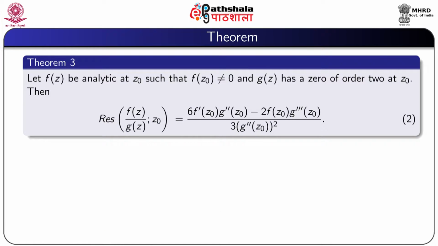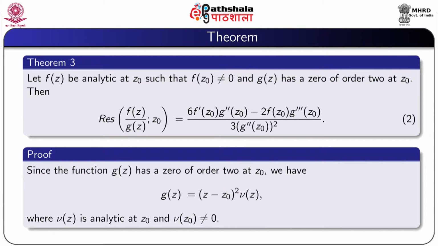So, another result: let f(z) be analytic at z0 such that f of z0 is not 0 and g(z) has a zero of order 2 at z0. That means g of z0 equal to 0 and g dash z0 equal to 0, but g double dash z0 is not 0. Then residue of f(z) by g(z) at the point z0 is equal to [6 f dash z0 g double dash z0 minus 2 f z0 g triple dash z0] by [3 into g double dash z0 square].